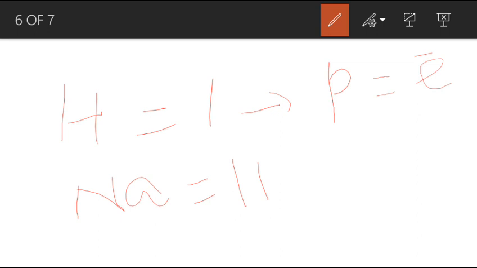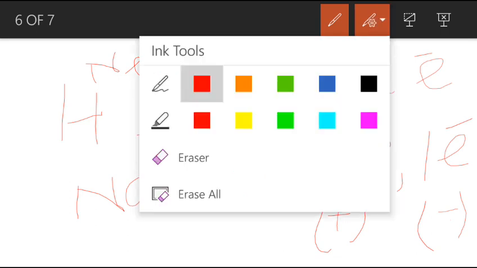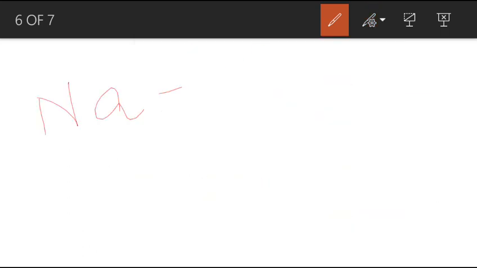For example, hydrogen, its atomic number is 1. It means it contains one proton and one electron. Proton is having positive charge and electron is having negative charge. So the number of positively charged particles is equal to the number of negatively charged particles. So the element is neutral in nature. In the same way, atomic number of sodium is 11.